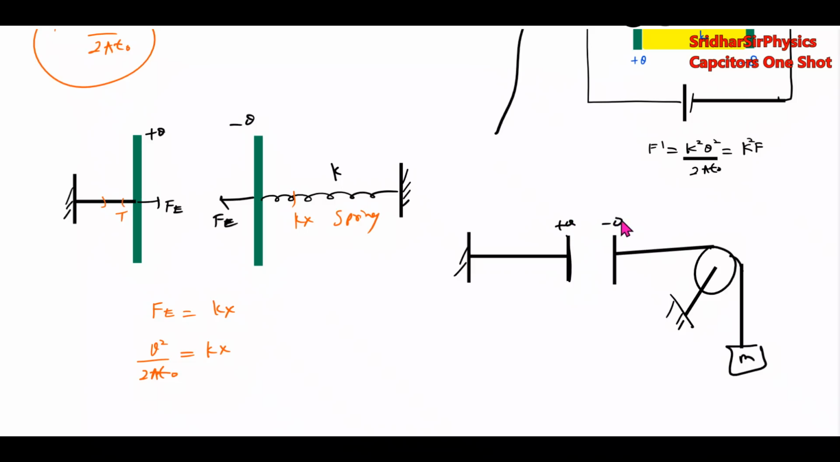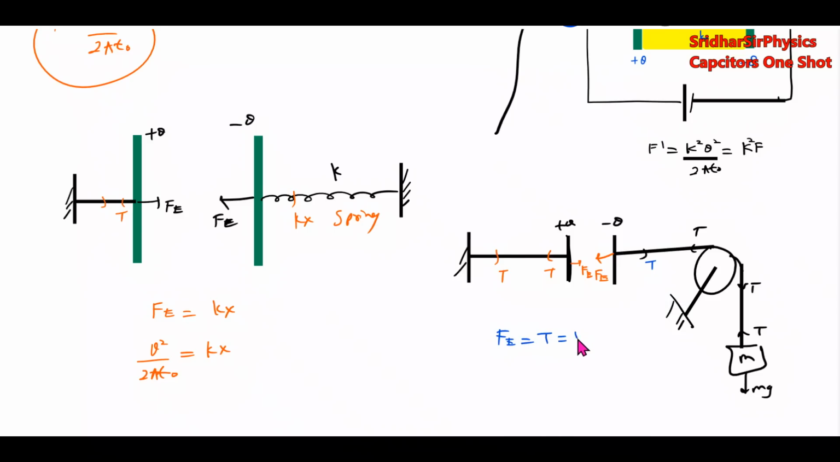Then charge Q, plus Q. Who will balance this weight? Mg, tension. Yeah, there's a tension. Here the electrostatic attractive force, Fe. Here Fe, and this will be the tension. Then according to the concept, it will be like this.